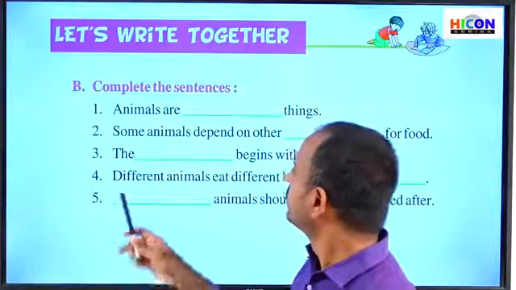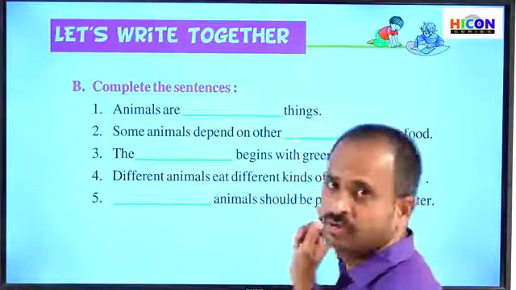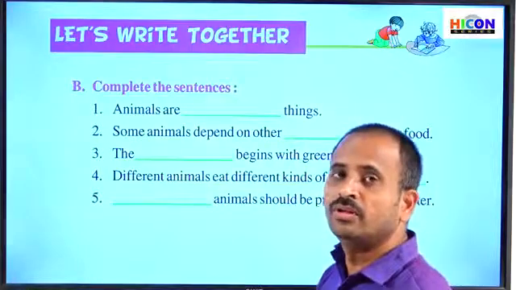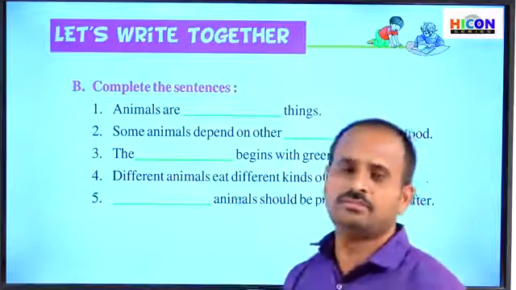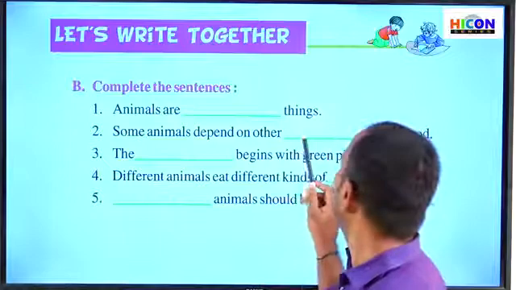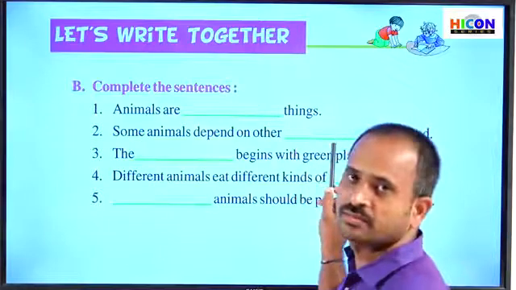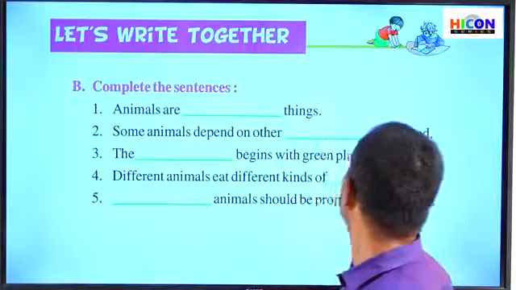What is the suitable word to be filled in this blank? Other animals. So the correct answer for the second sentence is, we have to write animals. Some animals depend on other animals for food.